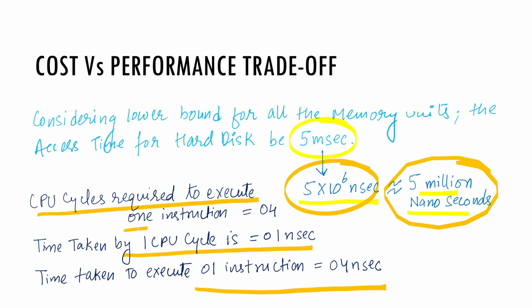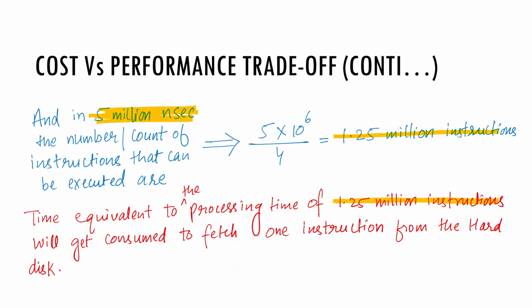And this is to access just one instruction from the hard disk. In our example scenario here, CPU cycles required to execute one instruction are 4. The time taken by one CPU cycle is 1 nanosecond. Therefore, we can say that the time taken to execute one instruction is 4 nanoseconds. Here, the count of instructions that can be executed in 5 million nanoseconds is 5 times 10 raised to power 6 divided by 4, that is 1.25 million.